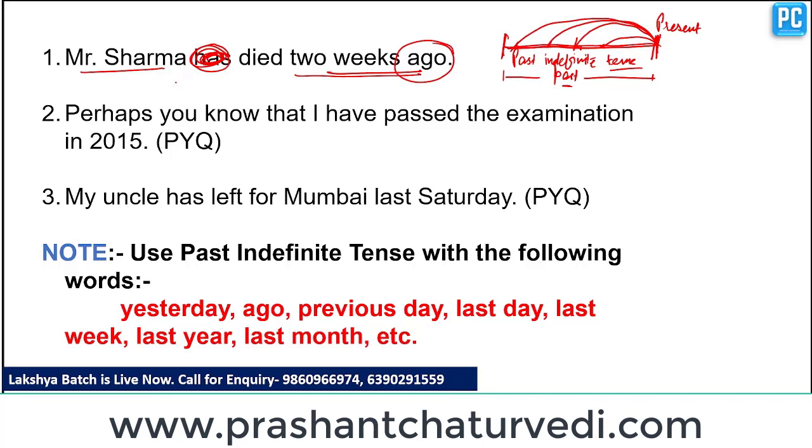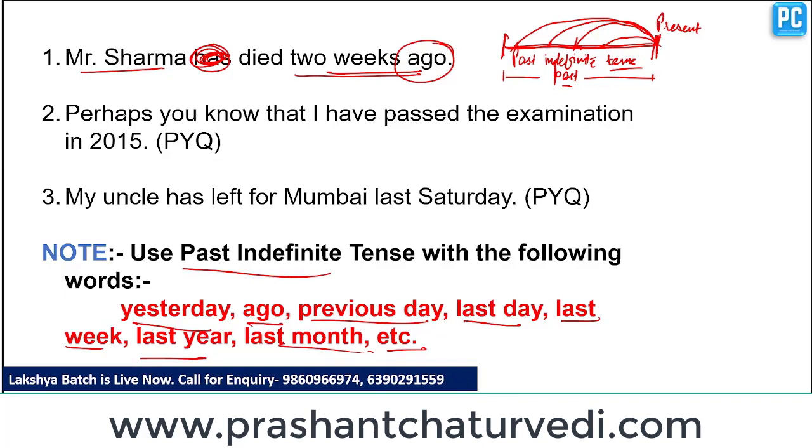Clear? So whenever we see yesterday, ago, previous day, last week, last year, last month, etc., we should use past indefinite tense with these adverbs.